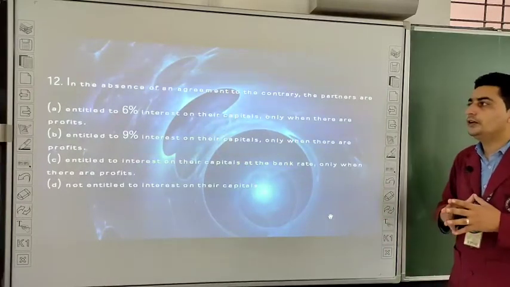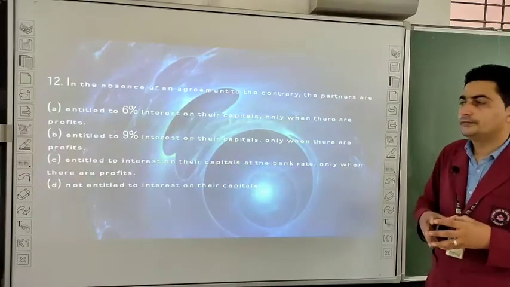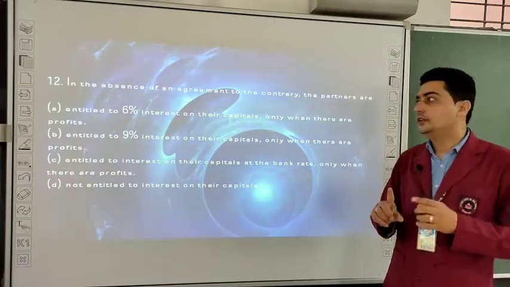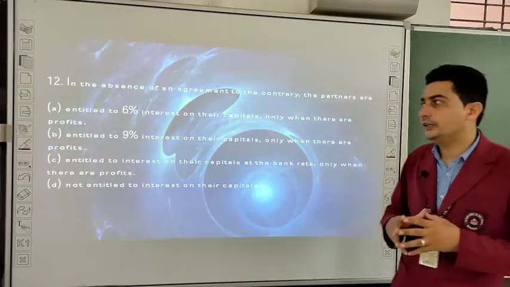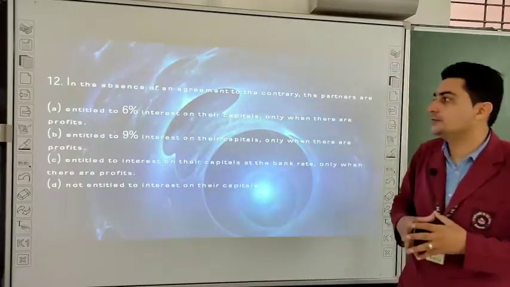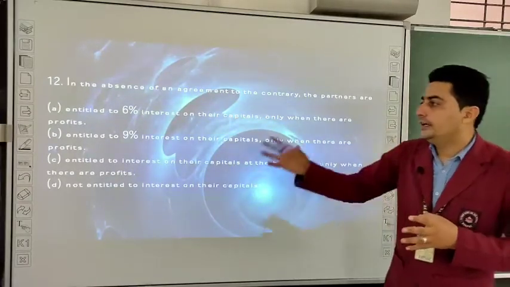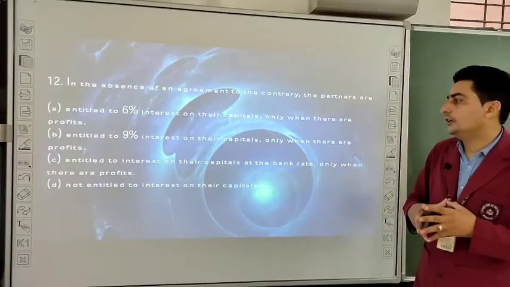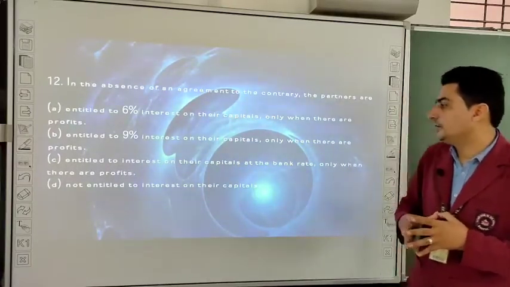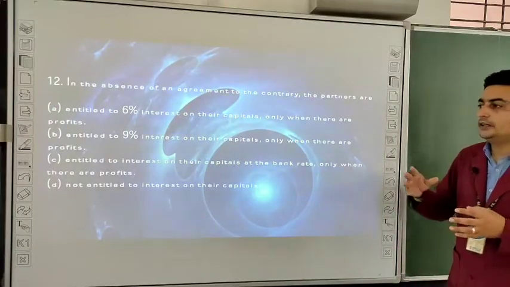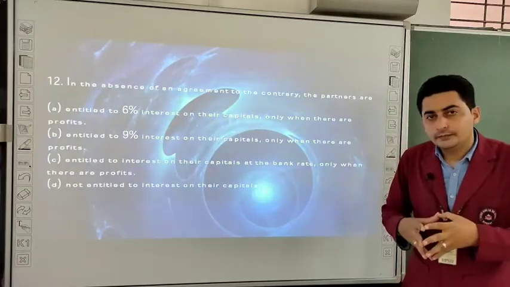In the absence of an agreement to the contrary, the partners are, what will the partners get? The partners are entitled to 6% interest on their capital only when there are profits, entitled to 9% interest on their capital only when there are profits, entitled to interest on their capital at the bank rate only when there are profits, not entitled to interest on their capital.